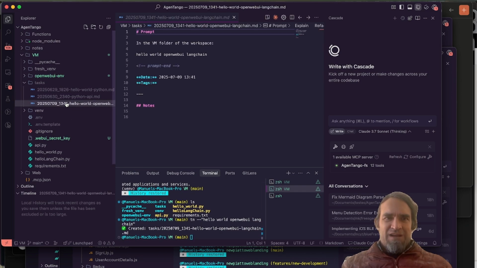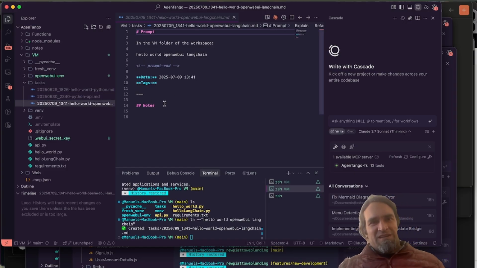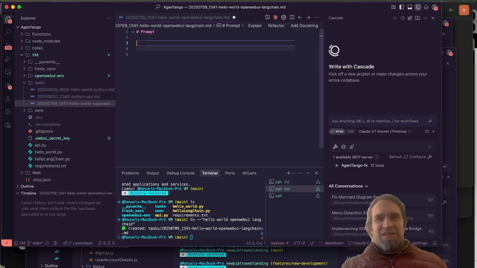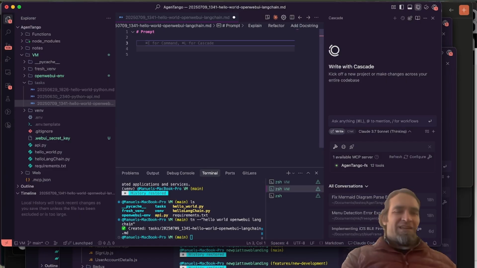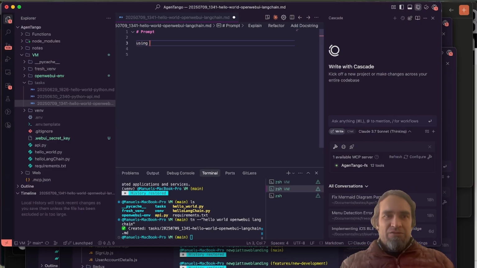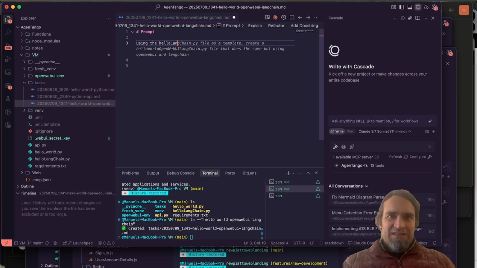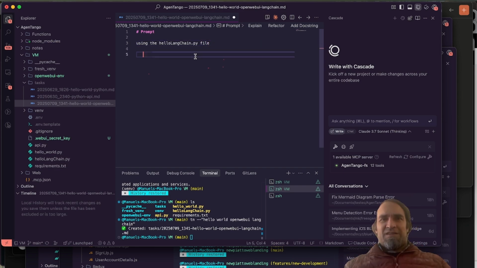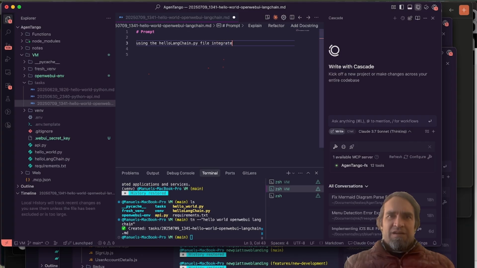Alright, it creates a new file that is going to be for my prompt. I'm going to write the prompt. For the moment we're going to keep the context very simple, but the goal is to make it complex, using the hello langchain.py file as a template. Using the hello langchain.py file, integrate into OpenWebUI a hello world